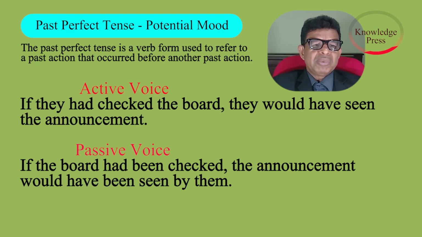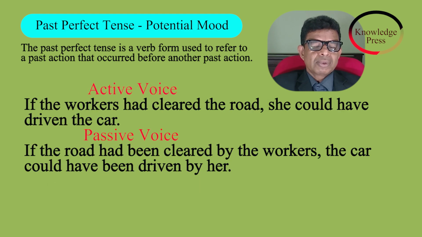Active voice. If they had checked the board, they would have seen the announcement. Passive voice. If the board had been checked, the announcement would have been seen by them. Active voice. If the workers had cleaned the road, she could have driven the car. Passive voice. If the road had been cleaned by the workers, the car could have been driven by her.